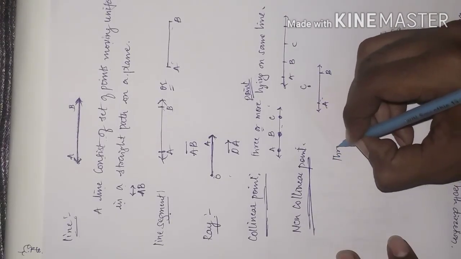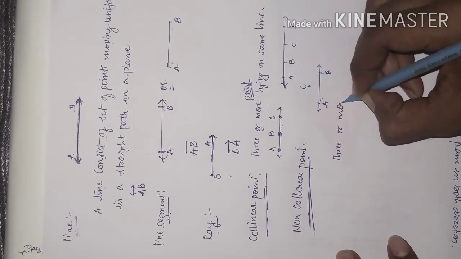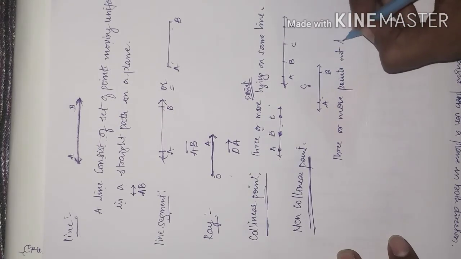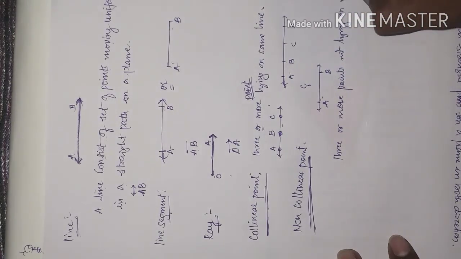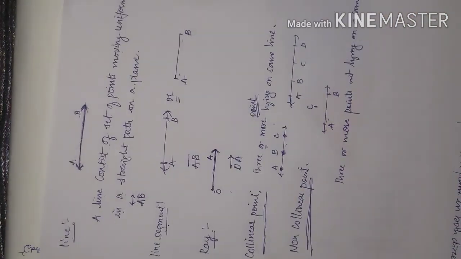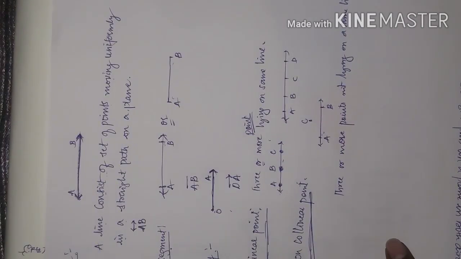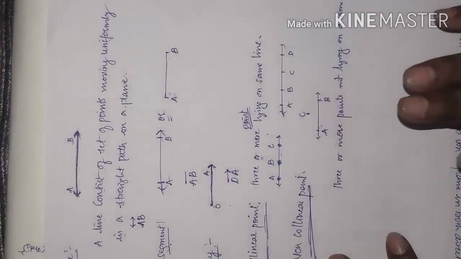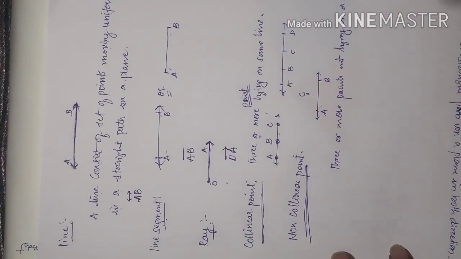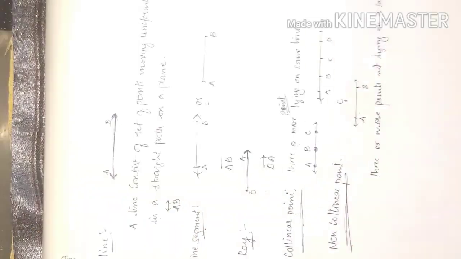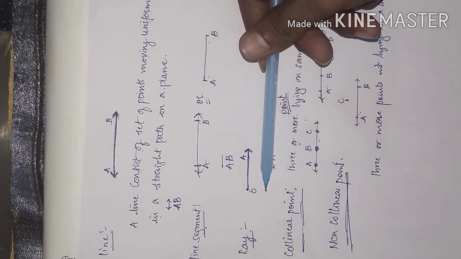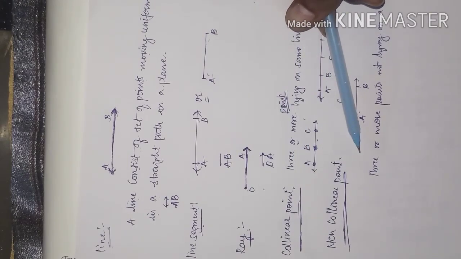3 or more points not lying on the same line is said to be non-collinear points. I gave these definitions just to help you understand the concept. Okay, fine. Now this is all about the line segment, ray, collinear points and non-collinear points.